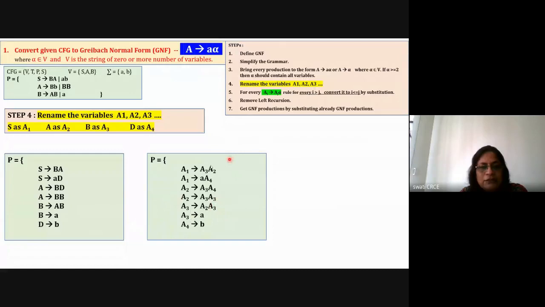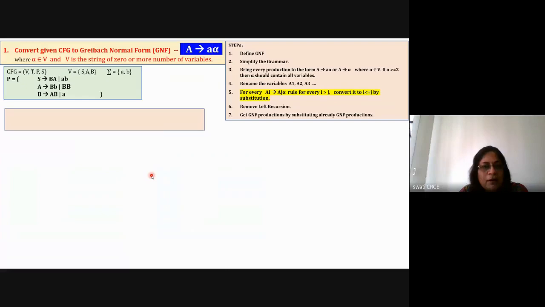Like this, you have just written down all the rules in the form of A1, A2, A3 and A4. So the fourth step is renaming the variables, which is easy. Just rename all the variables and rewrite them. Now this will be the input to the next step, that is step 5.